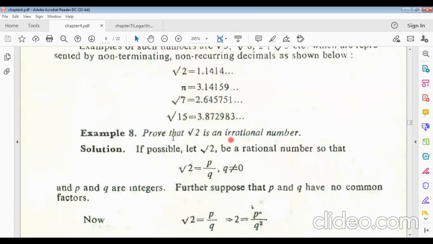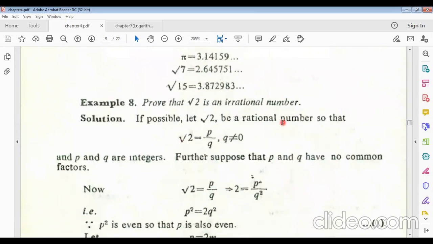Now you must know how to prove that root over 2 is an irrational number. Suppose root 2 is a rational number. If we cannot prove this, then it will be an irrational number. So if possible, root over 2 is a rational number, so that root over 2 equals p by q, where q does not equal 0, because if something is divided by 0, then it will be undefined.